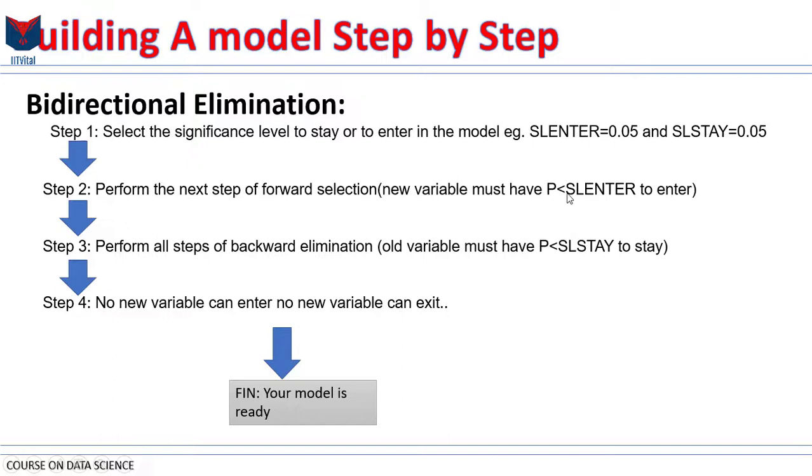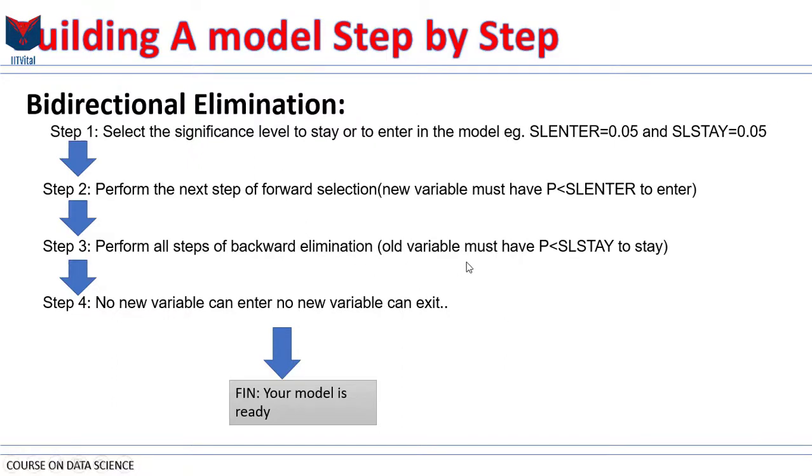So now you should have two variables. Start getting rid of them and see if you can get rid of any of them, and then move back to step 2. So then grow by another variable, and every time you grow by a variable, so let's say you were at 5 variables and went to 6, since you went to 6, you have to perform all the steps of backward elimination, so you don't just eliminate one variable.